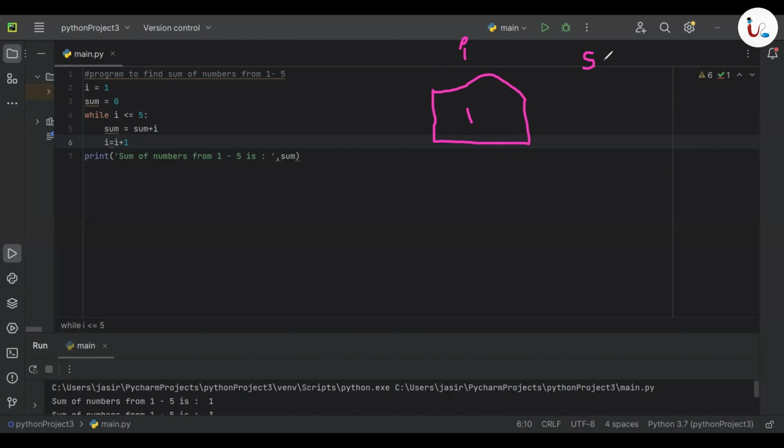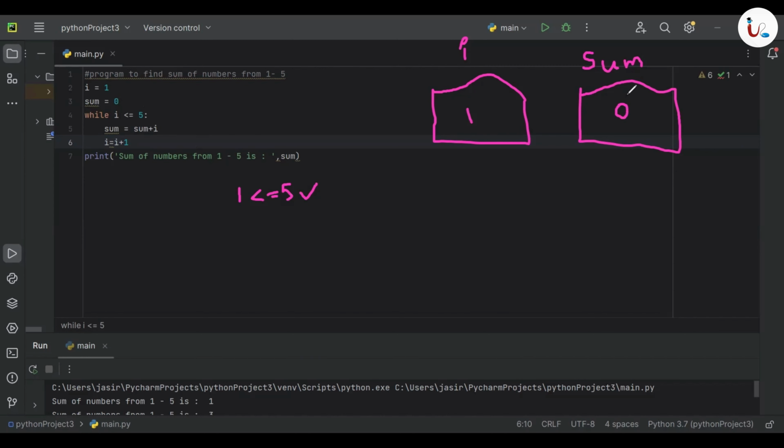Now we have another variable sum, and the value of sum is initially in the computer memory. It's 0, and we are checking a condition while I less than equal to 5. I is now 1, so 1 less than equal to 5. That's true, right? So it is going inside the while loop, and now sum becomes sum plus I. Sum is now 0.